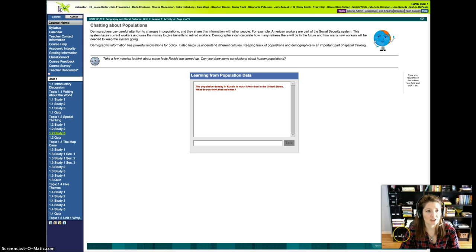Chatting about populations. Demographers pay careful attention to changes in populations, and they share this information with other people. For example, American workers are part of the Social Security system. This system taxes current workers and uses that money to give benefits to retired workers. Demographers can calculate how many retirees there will be in the future and how many new workers will be needed to keep the system going. Demographic information has powerful implications for policy. It also helps us understand different cultures. Keeping track of populations and demographics is an important part of spatial thinking.